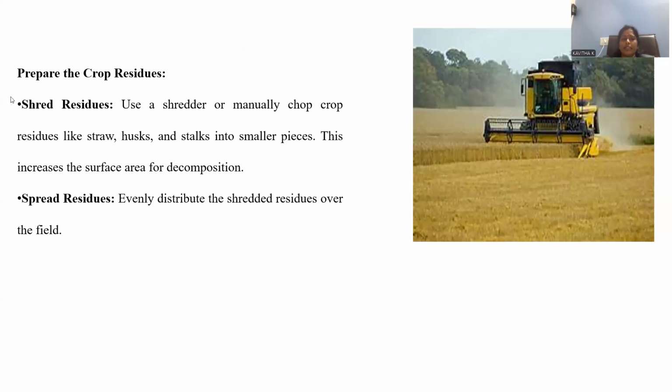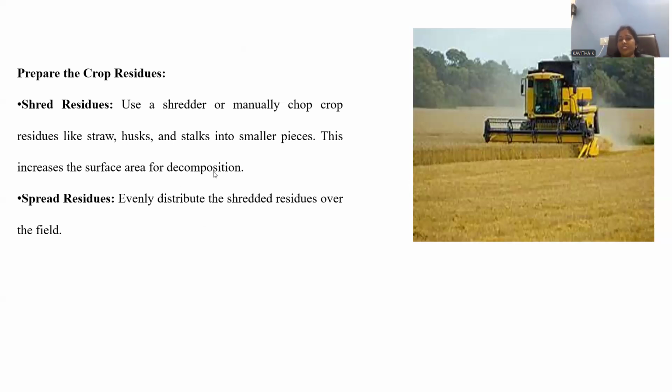so that the shredding or chopping process requires materials like paddy straws, or else wheat straws, husk you may take, and the stalks can be taken, and all can be cut into small pieces. After shredding the entire residues, this increases the surface area. A larger surface area in turn increases the rate of decomposition.